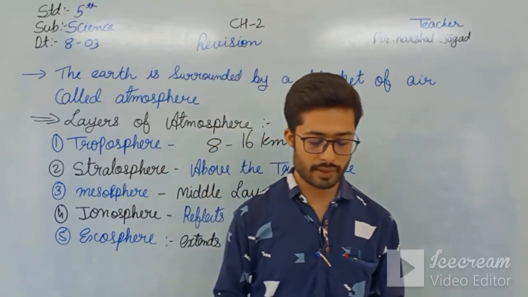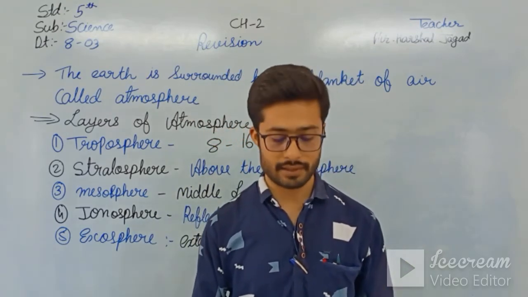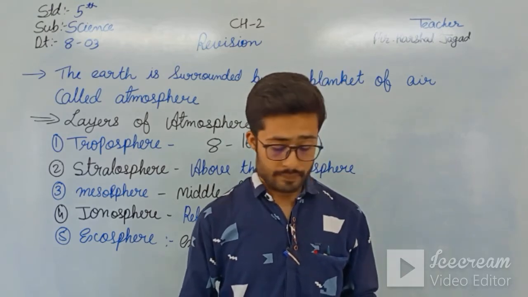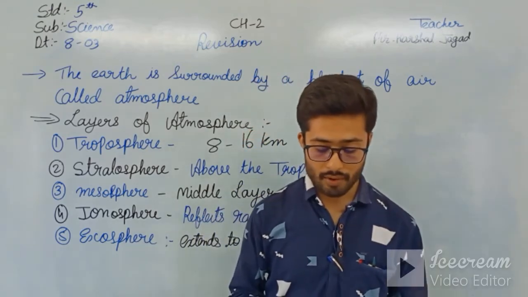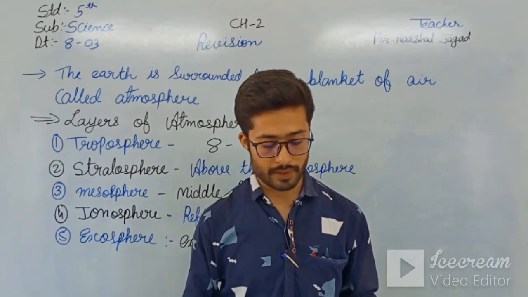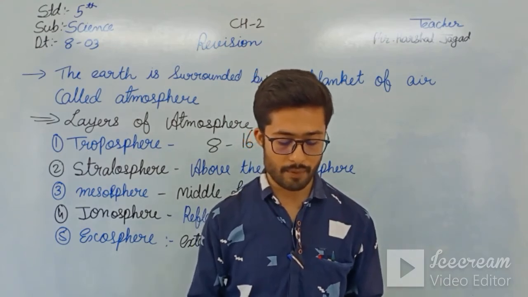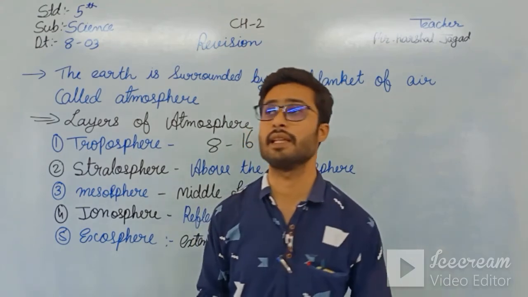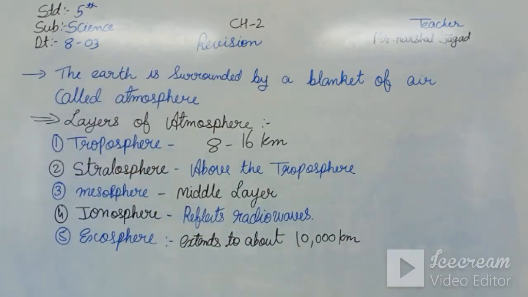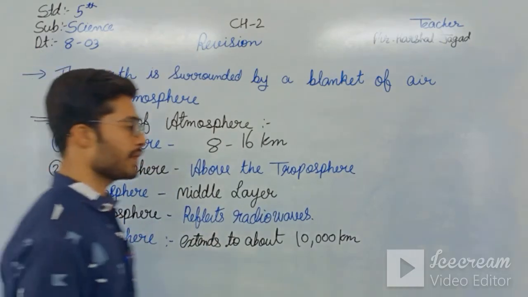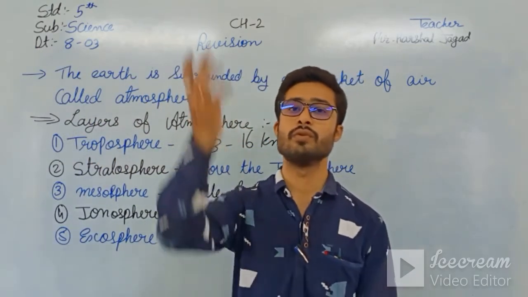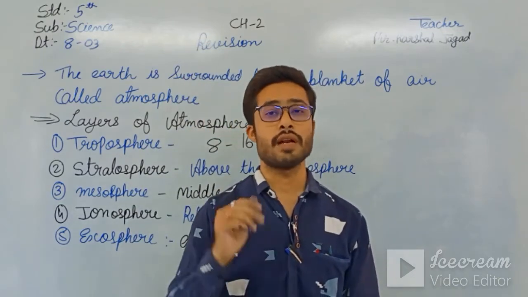That is why mountaineers carry oxygen cylinders with them. There is lesser air above Mount Everest to press down upon them. Air pressure decreases with increasing height. As we move down, the air pressure increases. As we move up, the air pressure decreases.